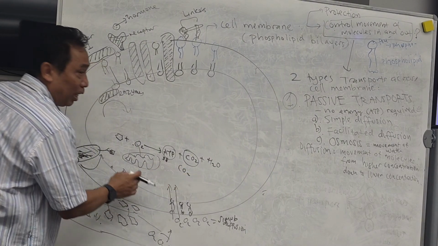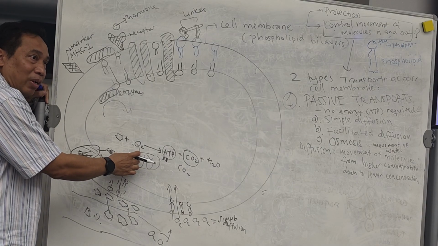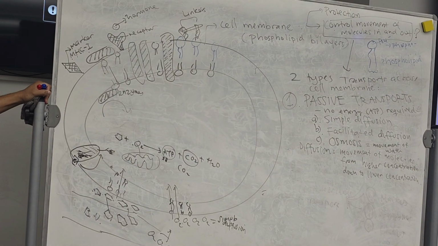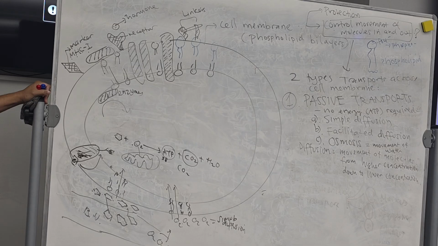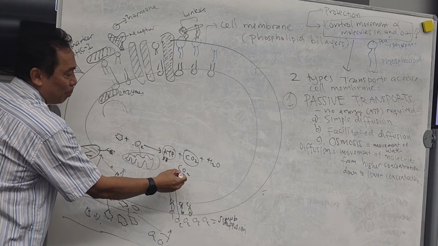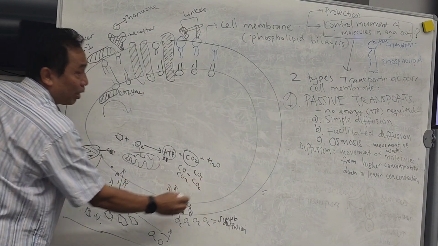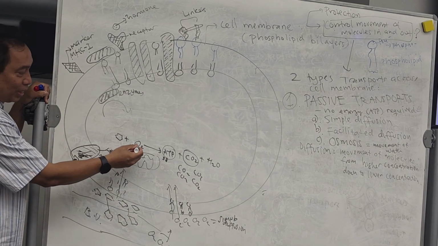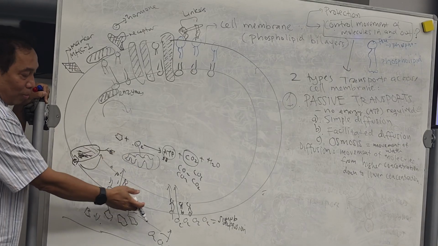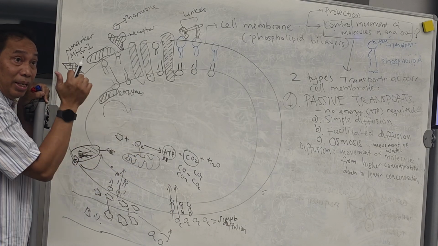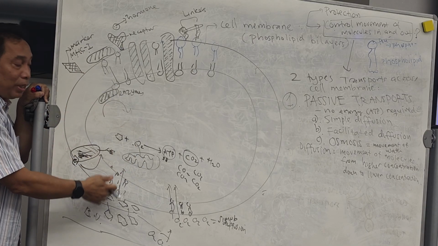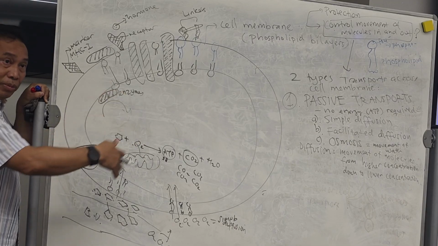Now my question is, if you have this process over here, where will the carbon dioxide be more concentrated, inside or outside the cell? Inside, because it's always produced, right? From this reaction, you're going to have a lot of carbon dioxide inside the cell. And then you always require oxygen. Oxygen will always be less compared to outside because it's always being used. The same thing with the glucose. It will always be less compared to the outside because it's always being used.